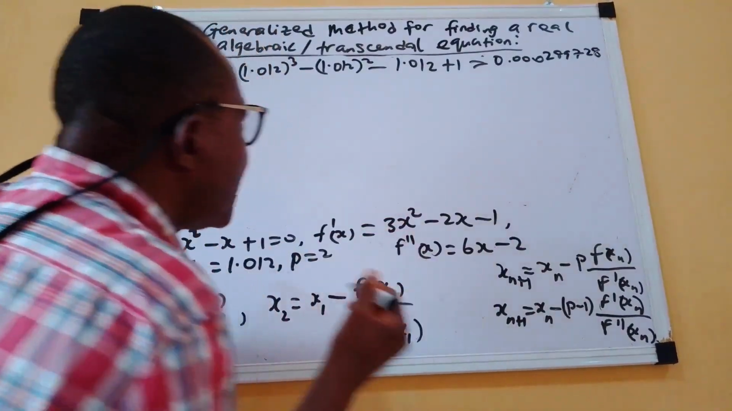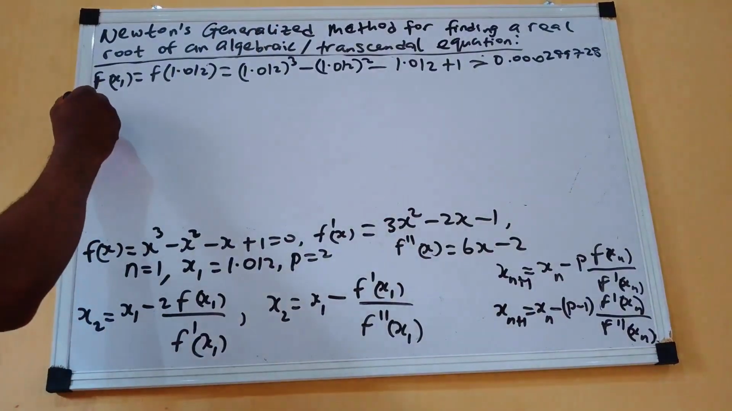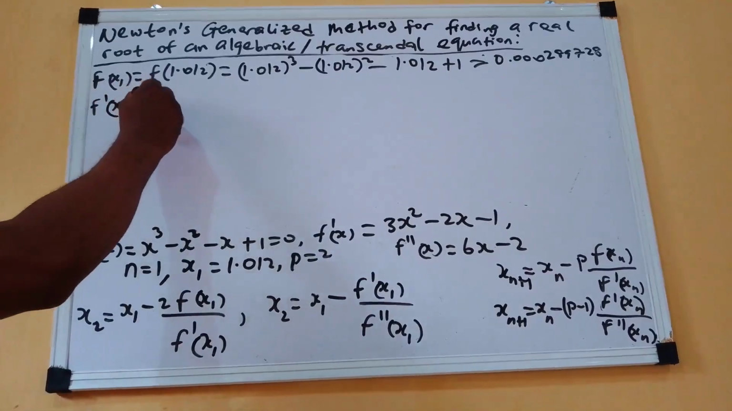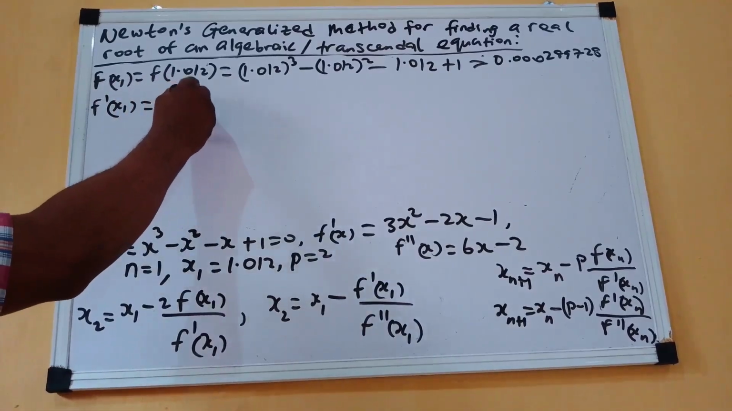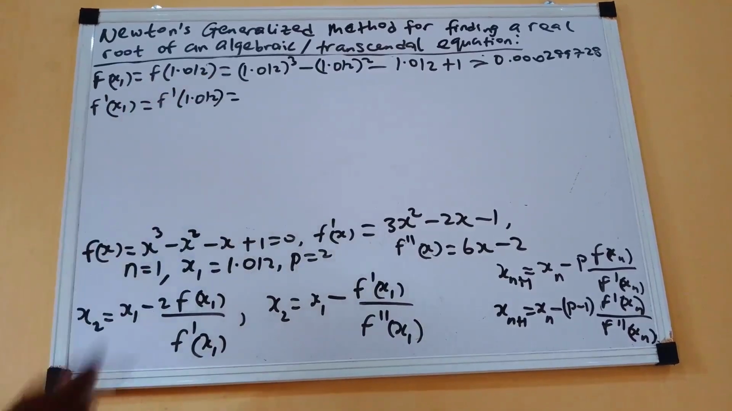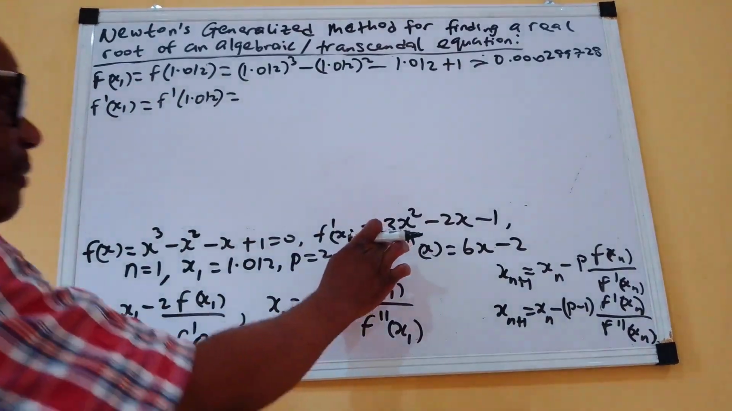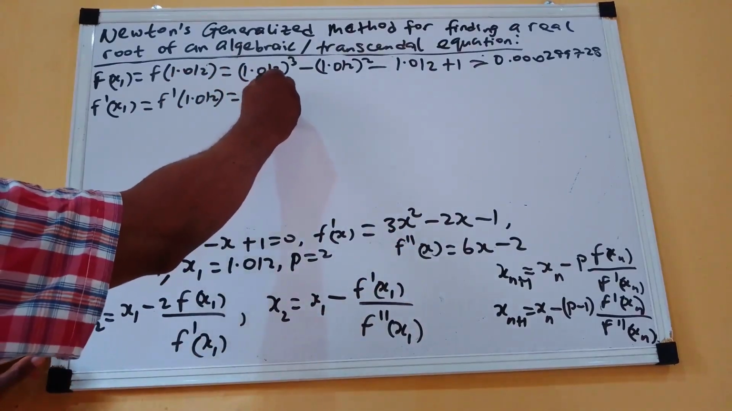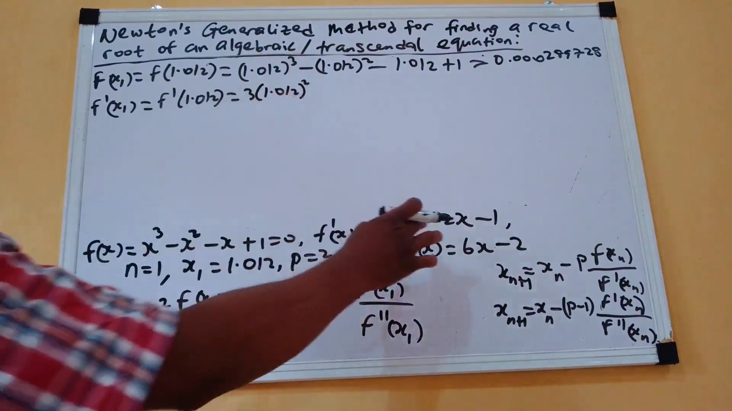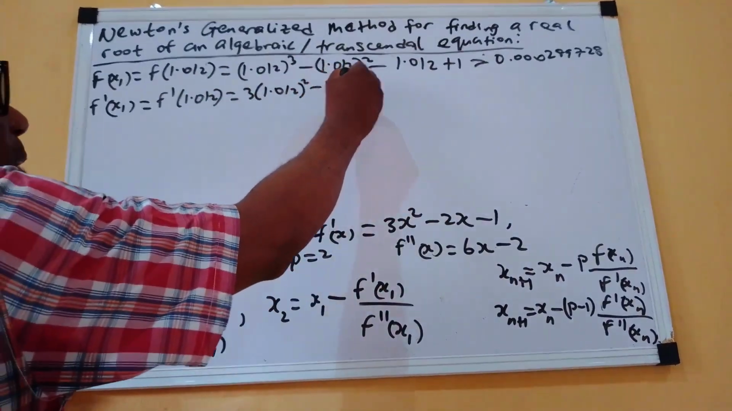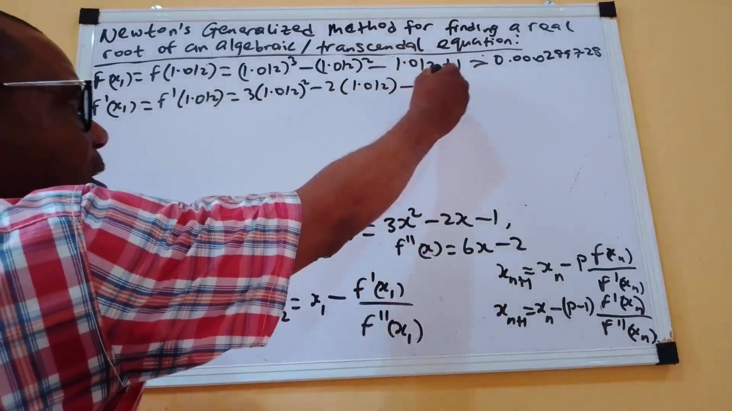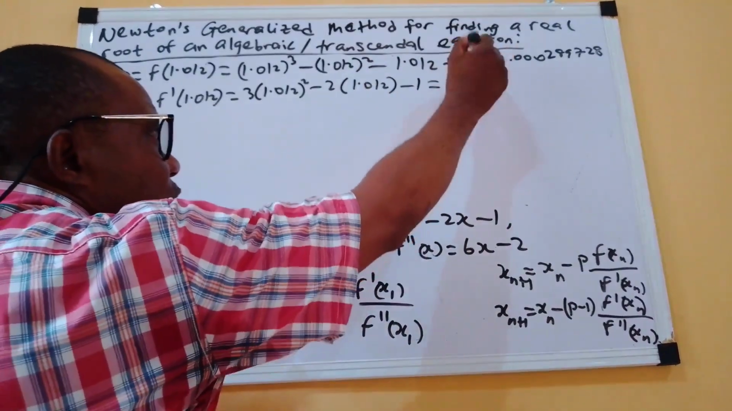289,728. That is for that. Now let us get our f prime of x1, and that will be f prime of 1.012, and that will be equal to, anytime we are talking about f prime, this is the equation we are using. So this will be 3 into 1.012 squared minus 2 into 1.012, 2 into x, of course, minus 1. Then we carry out, of course, an equation sign.